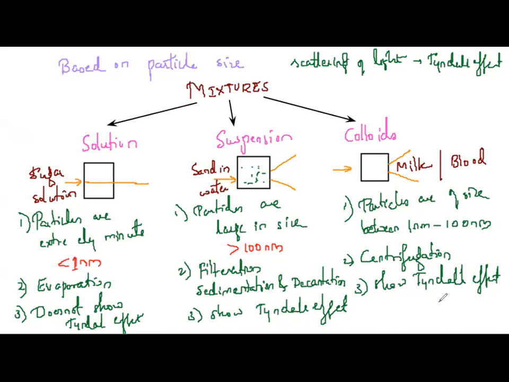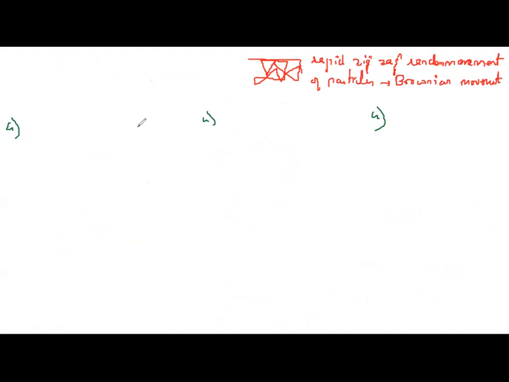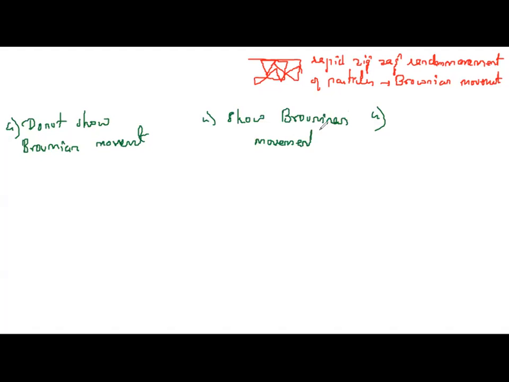Therefore, I can say that solutions do not show Brownian movement, whereas suspensions show Brownian movement, and colloids also show Brownian movement.